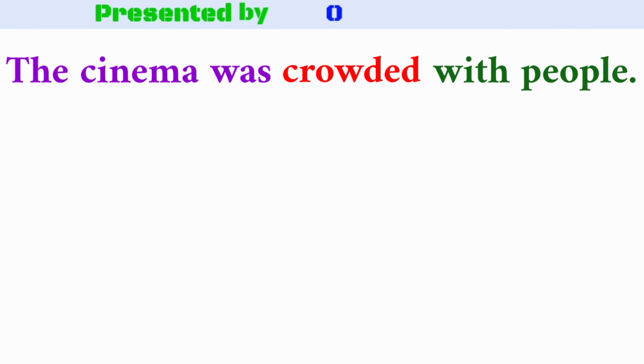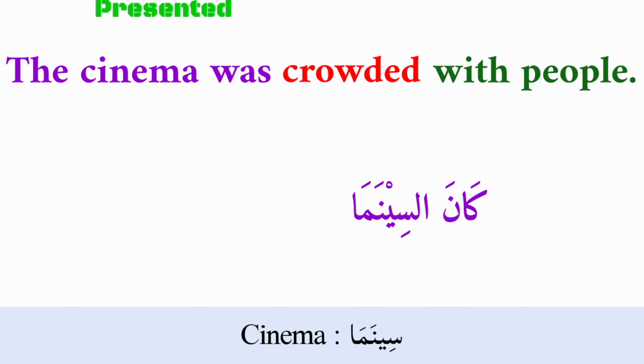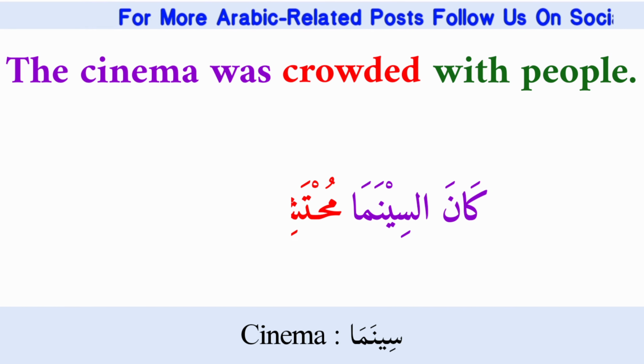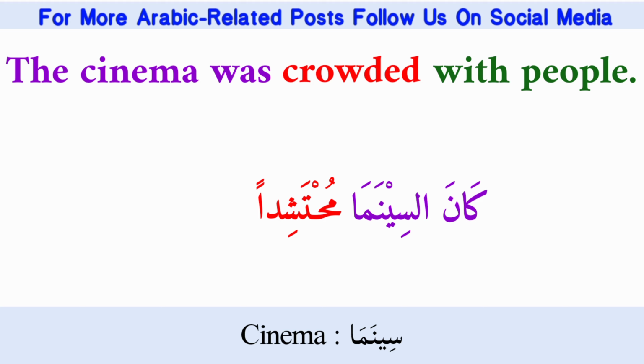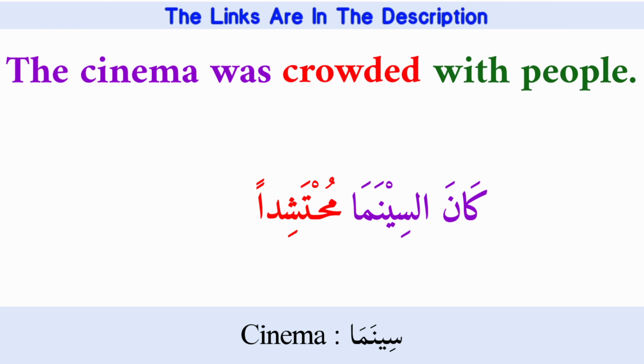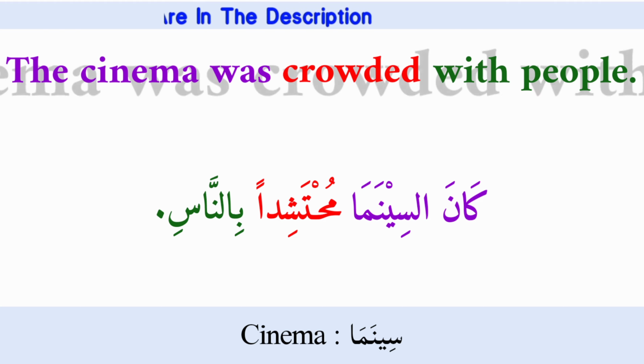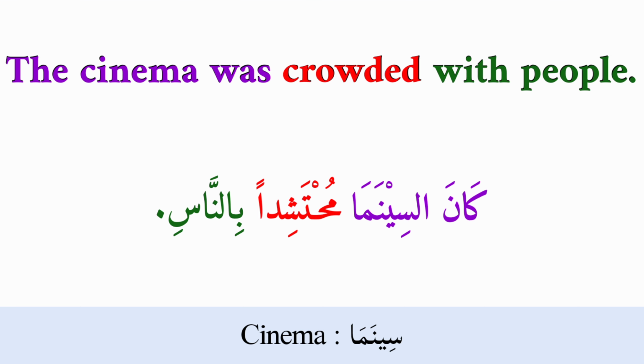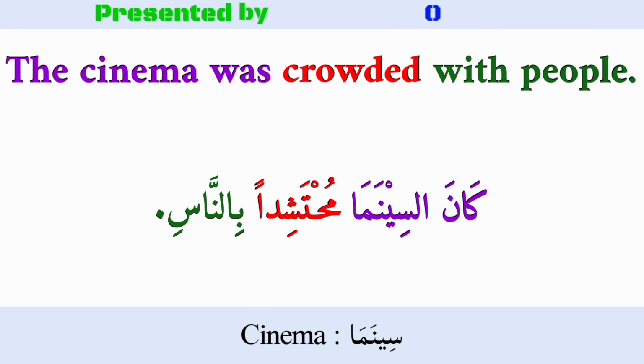And the last example is, the cinema was crowded with people. The cinema was, كان السينما, crowded, محتشدا. كان السينما محتشدا, with people, بالناس. The cinema was crowded with people. كان السينما محتشدا بالناس. I hope you got it.